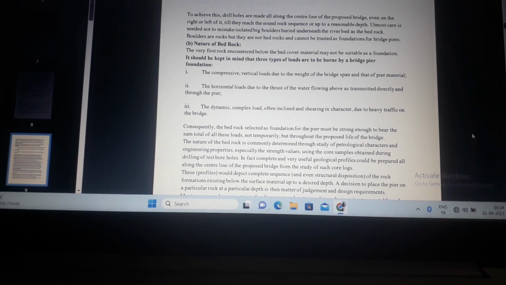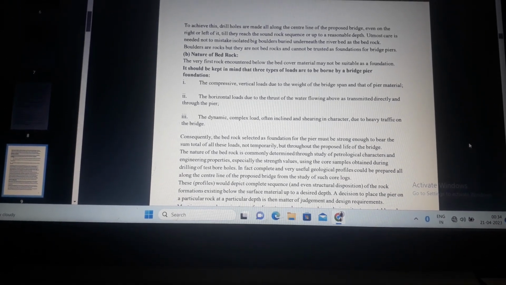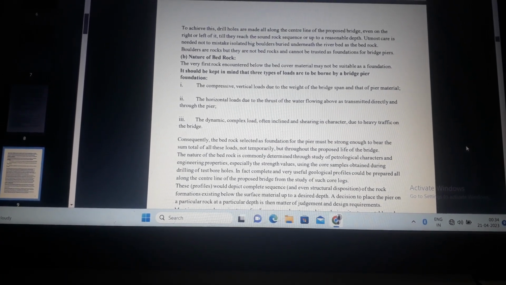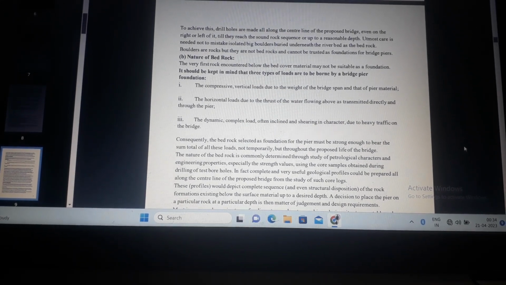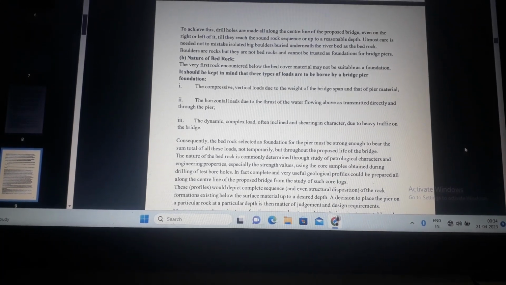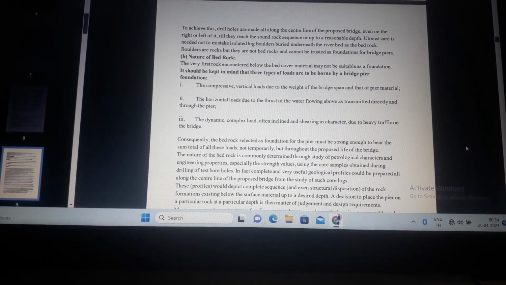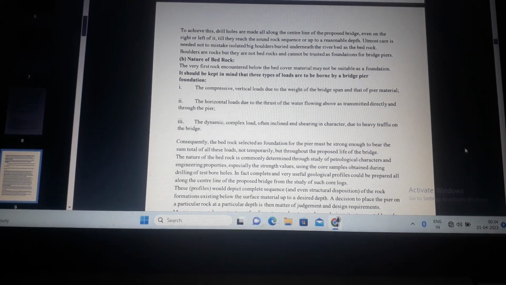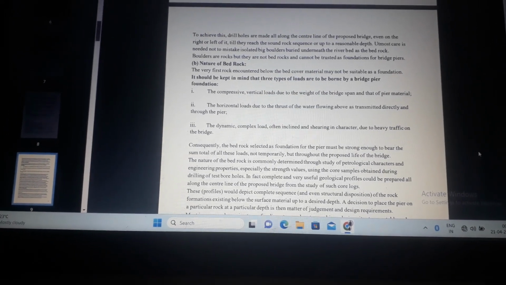Nature of bedrock. The very first rock encountered below the bed cover material may not be suitable as a foundation. It should be kept in mind that three types of load are to be borne by a bridge pier foundation. The compressive vertical loads due to the weight of the bridge span and that of the pier material. The horizontal load due to thrust of the water flowing above, as transmitted directly and through the pier. The dynamic complex load, often inclined and shearing, due to heavy traffic on the bridge.